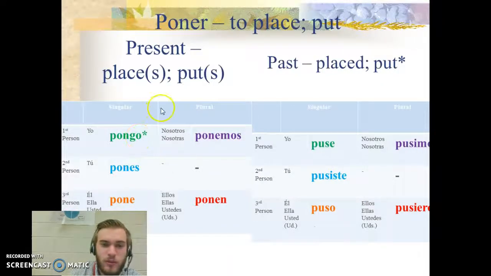Comparing present with preterite, poner has your irregular yo in present tense, pongo, and then everything else is just a normal ER verb: pones, pone, ponemos, ponen.